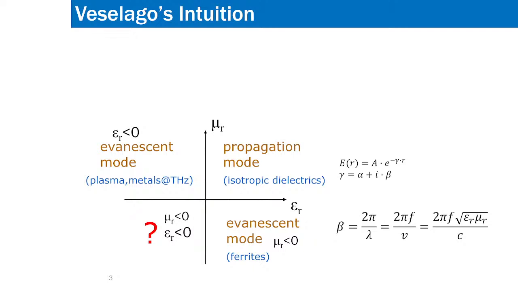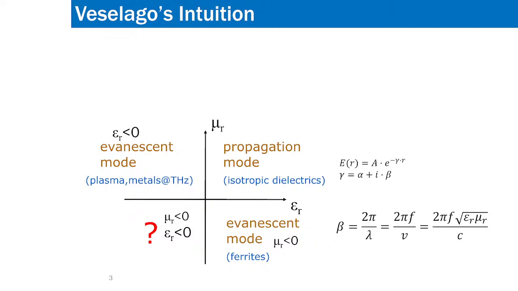If both epsilon r and mu r are positive, beta will be positive. If one of them is negative, then this root sign will be imaginary, so beta will be i beta, then gamma is equal to alpha plus i into i beta, that is minus beta, so that will be attenuation if any one of them is negative.